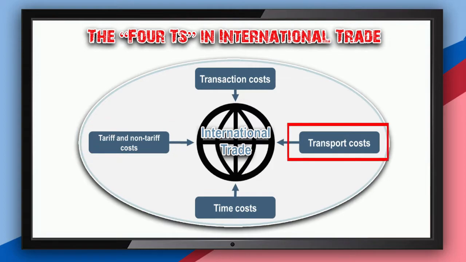Number three, letter T, is the transport cost. The full cost of shipping goods from the point of production to the point of consumption. Containerization, intermodal transportation, and economies of scale have reduced transport costs significantly. Number four is the time cost.